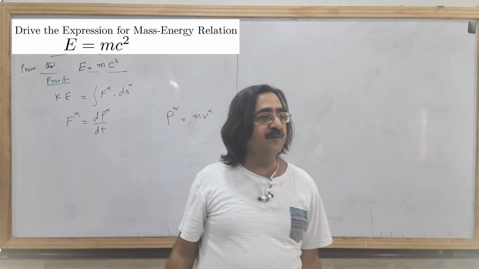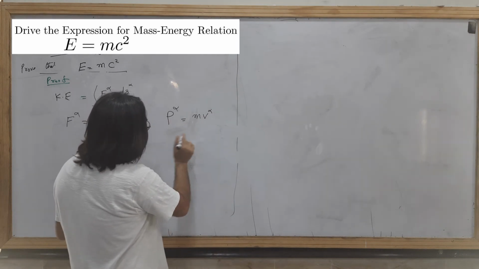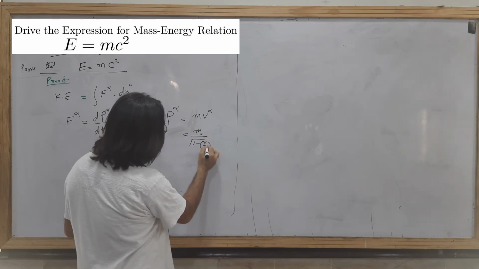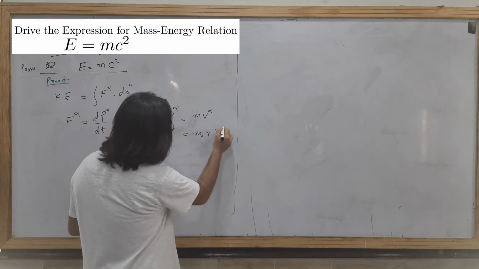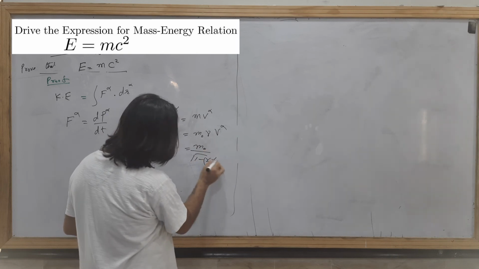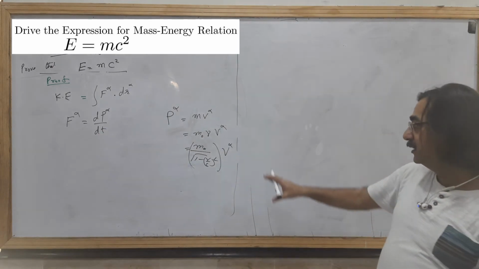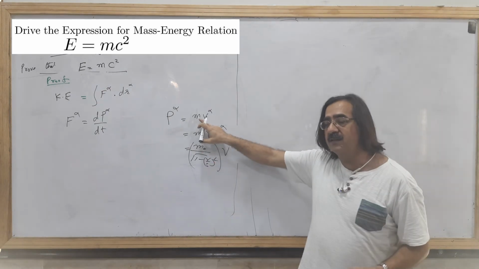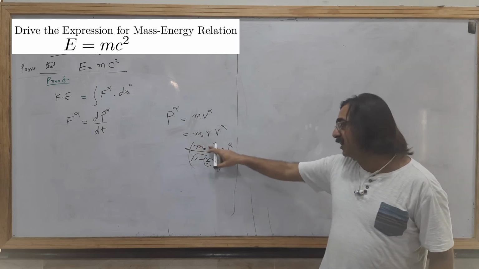We have already derived the relation: m is equal to m naught over the square root of 1 minus v squared over c squared, or we may write gamma as 1 over the square root of 1 minus v squared over c squared, times v alpha. This is not a simple mass, it is a relativistic mass, which has two components: one constant and one variable.